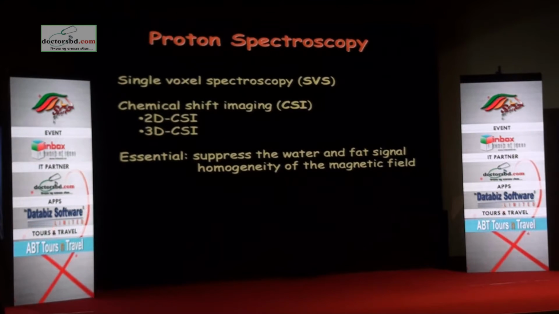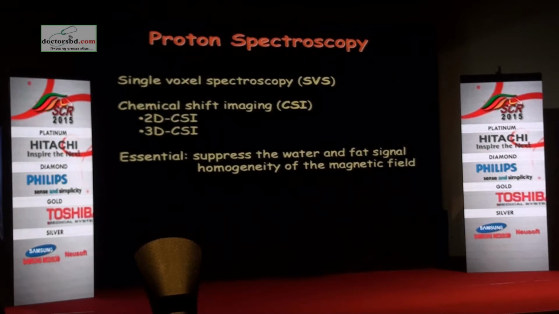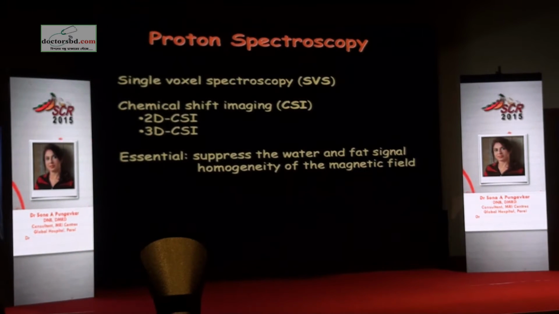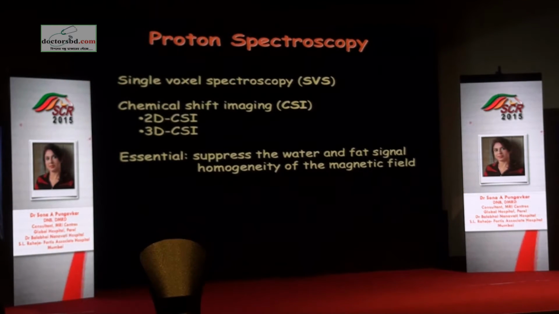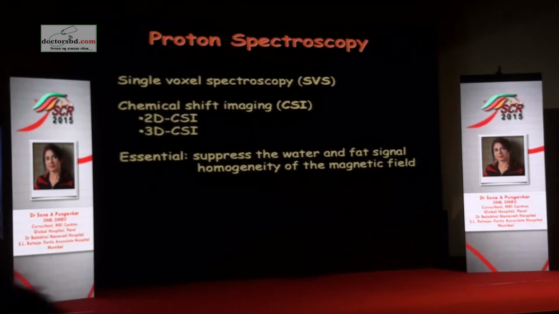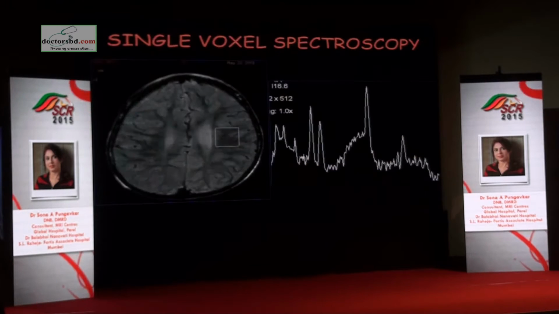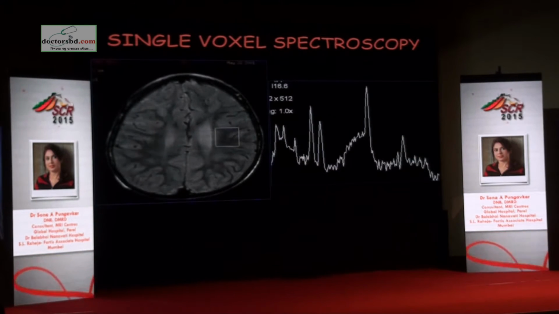When we are trying to do proton spectroscopy, we have 2 or 3 options in which we can perform this test. The first one is called single voxel. The others are called chemical shift imaging, and they can include 2D and 3D chemical shift imaging. Another name for chemical shift imaging is multi-voxel imaging. So let us understand what it means.